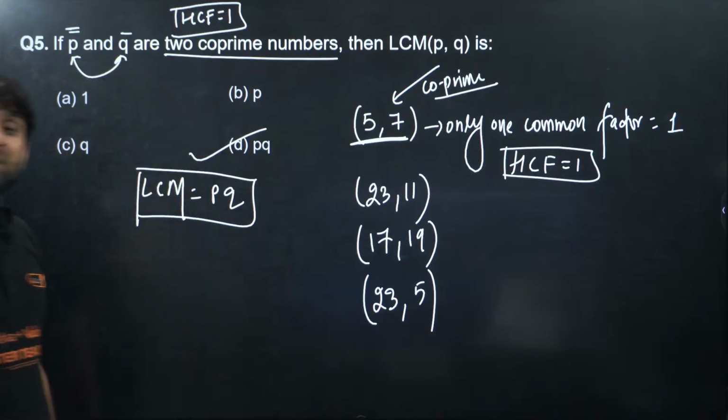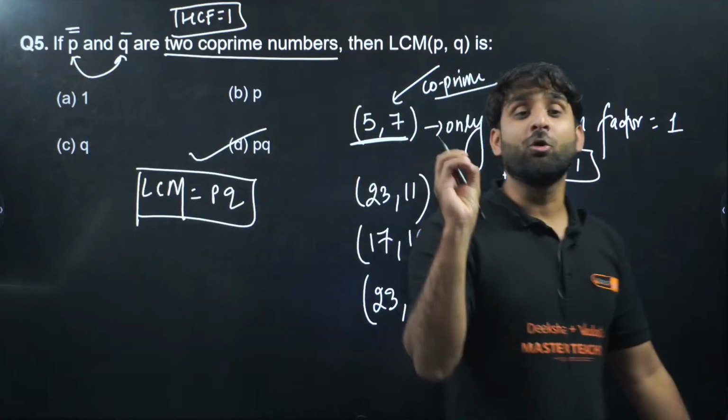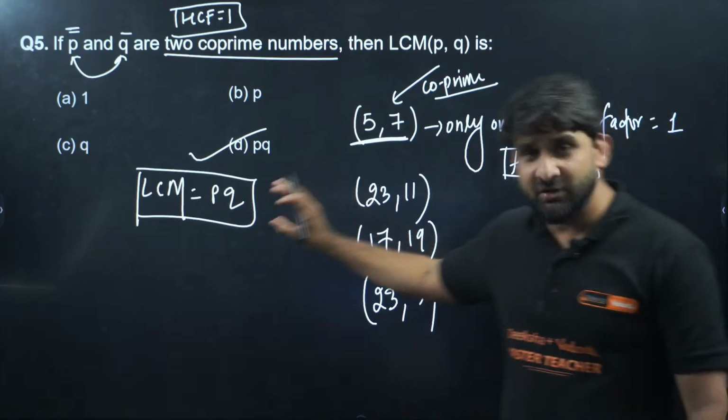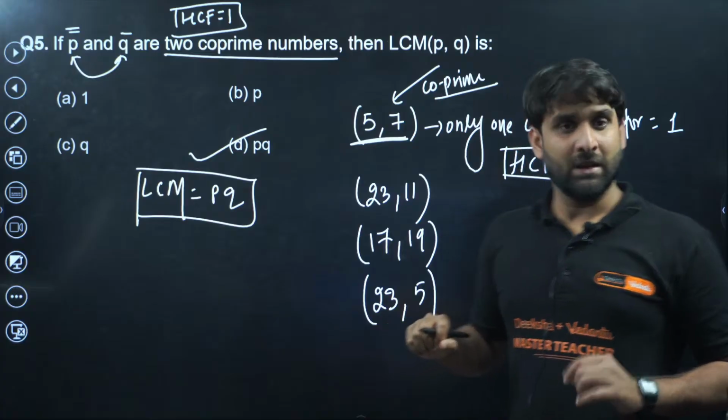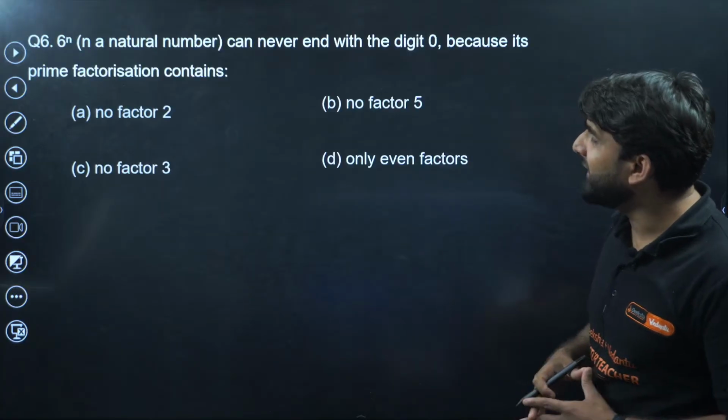My dear champions, please listen to me carefully. For co-prime numbers, the LCM will be the product of the numbers themselves and the HCF will be 1. Right? Okay. Moving ahead. Next question.